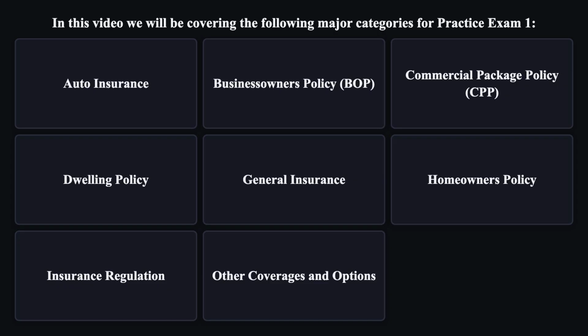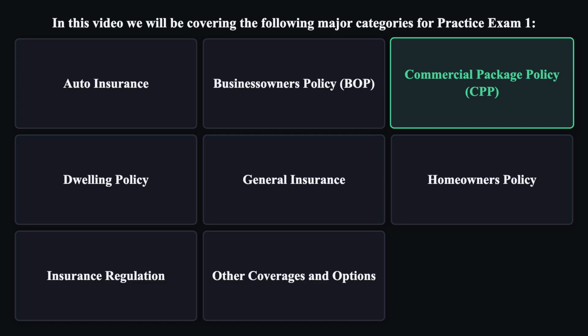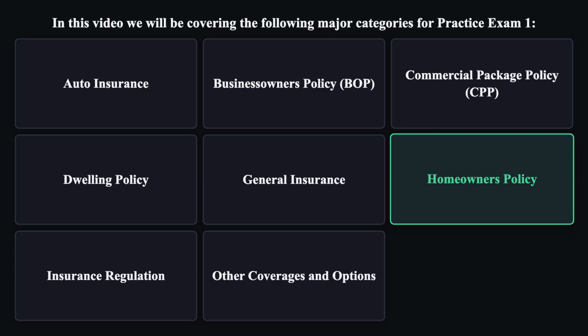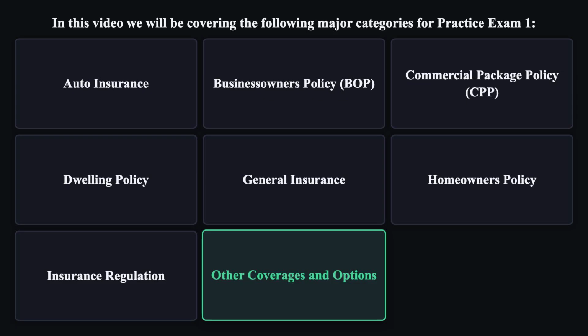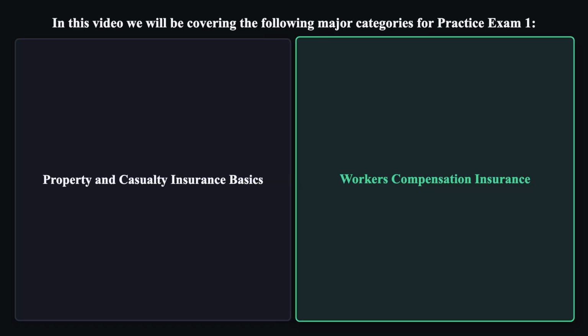In this video, we will be covering the following major categories for Practice Exam 1. Auto insurance, business owner's policy, commercial package policy, dwelling policy, general insurance, homeowner's policy, insurance regulation, other coverages and options, property and casualty insurance basics, workers' compensation insurance.